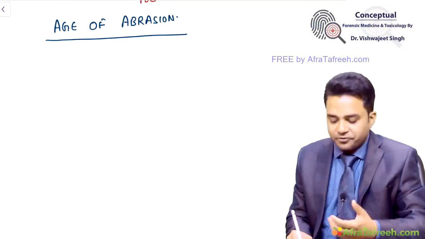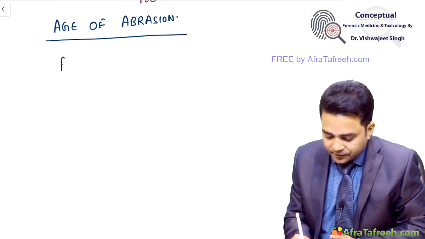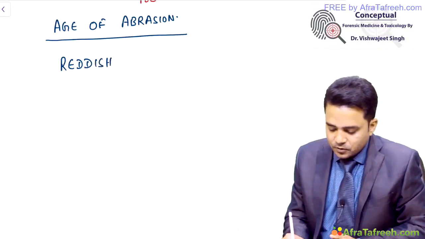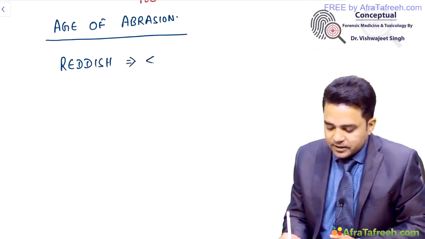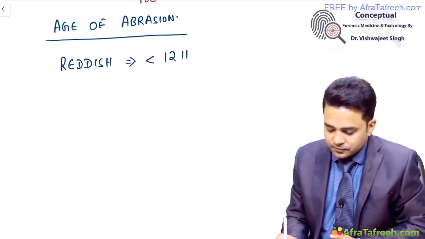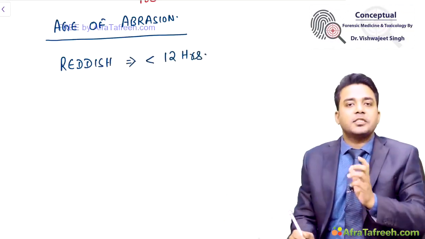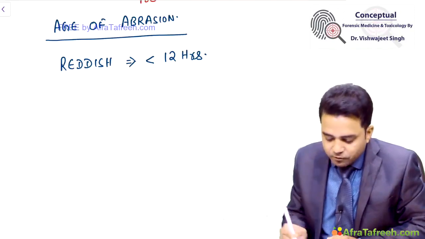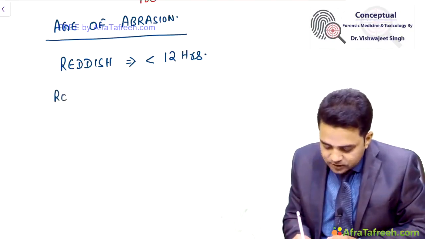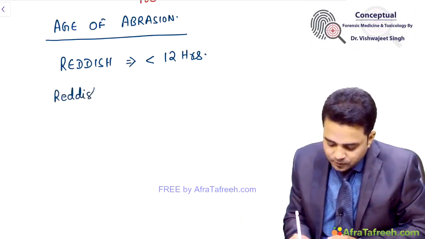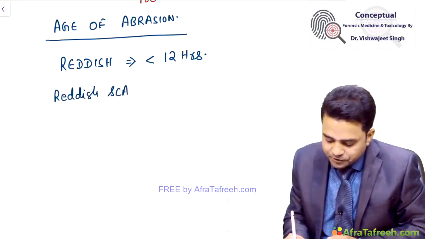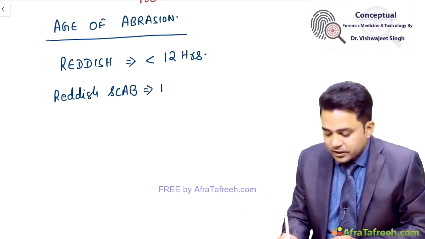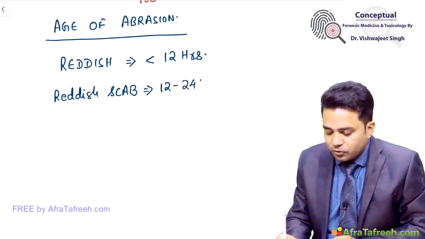Initially, when the wound is fresh, the abrasion color is reddish. For a time frame less than 12 hours, the abrasion remains reddish in color. After 12 to 24 hours, along with this red appearance, you have a scab formation. So reddish scab abrasion is seen when the injury is 12 to 24 hours old.